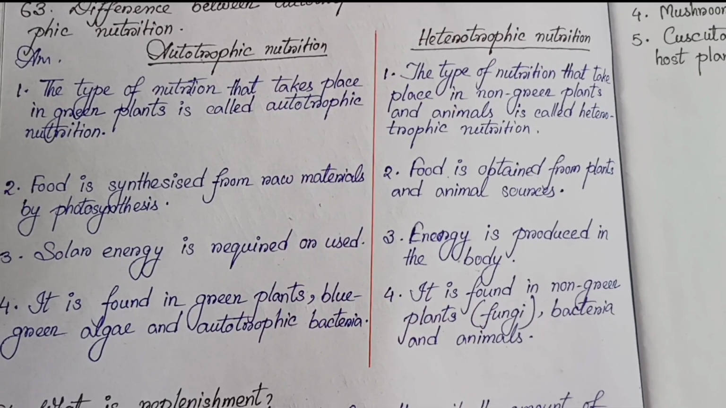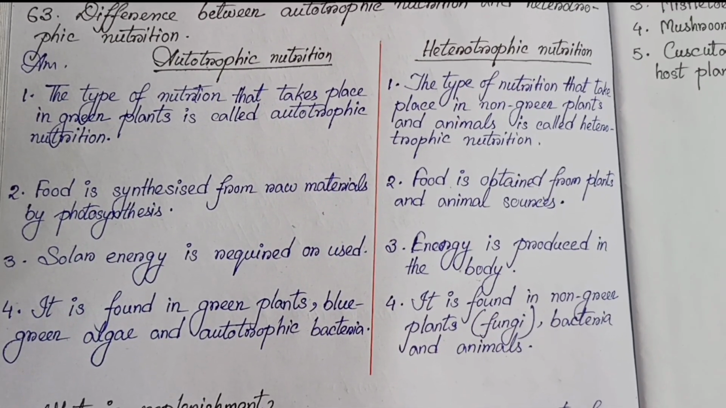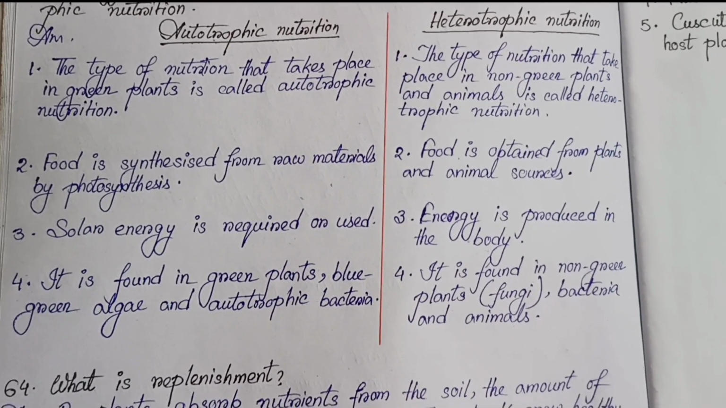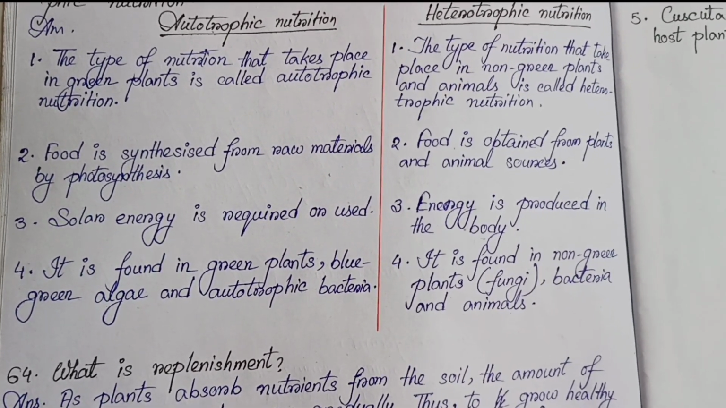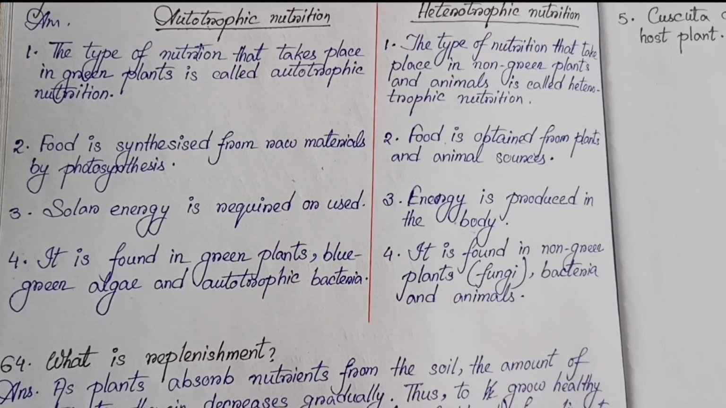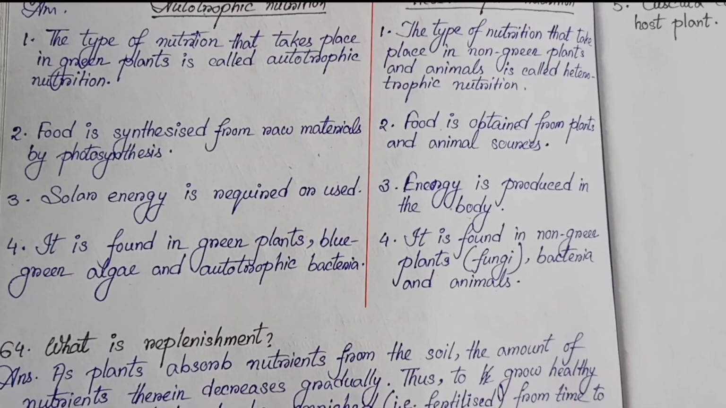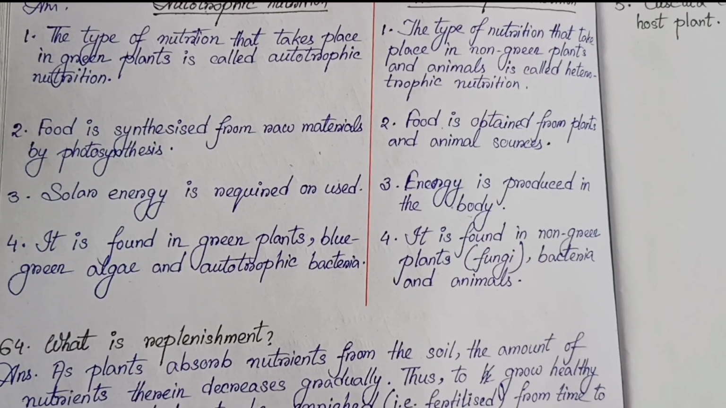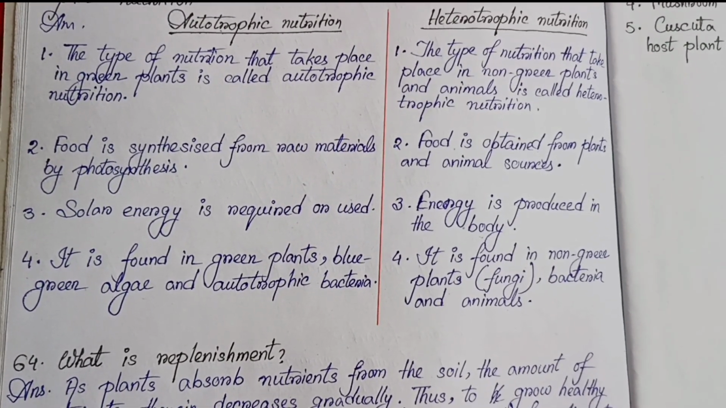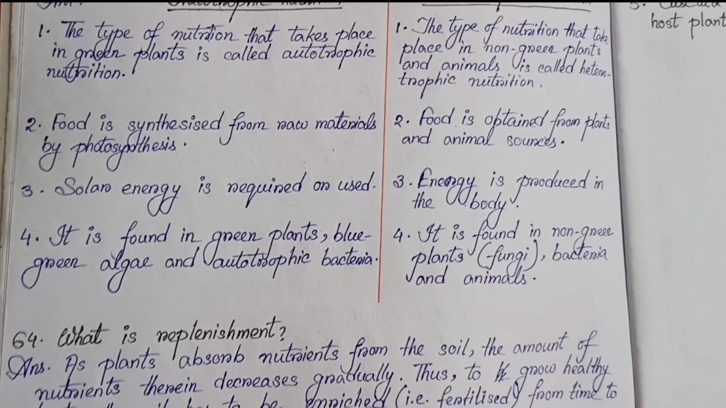Number 2. Food is synthesized from raw materials by photosynthesis. Number 2. Food is obtained from plant and animal sources. Number 3. Solar energy is required or used. Number 3. Energy is produced in the body. Number 4. It is found in green plants, blue-green algae and autotrophic bacteria. Number 4. It is found in non-green plants, fungi, bacteria and animals.